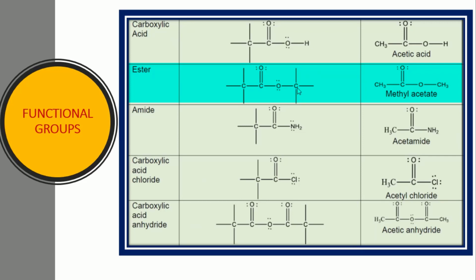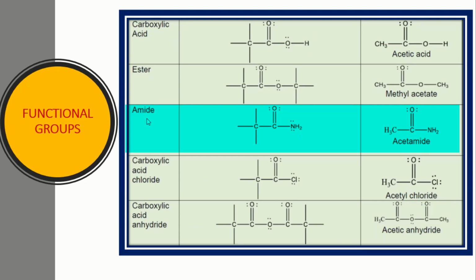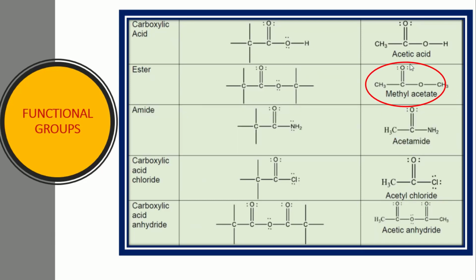That class is called the esters, and they have fruity smells. If this OH is replaced with NH2, that class is called the acid amide, or simply the amide. This is a simple example, called acid amide. And for the esters, we have methyl acetate, and similarly ethyl acetate, which acts as a solvent.